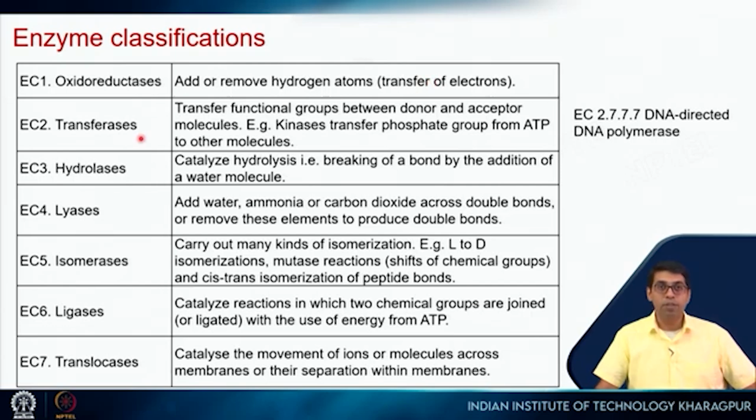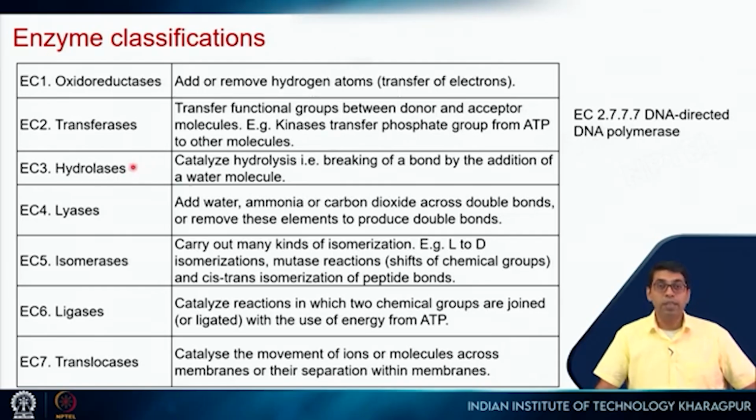The second one is called transferases. In this case, certain functional groups are transferred between donors and acceptors. For example, kinases are enzymes that transfer a phosphate group from ATP to other molecules, and this other molecule can be other proteins also.